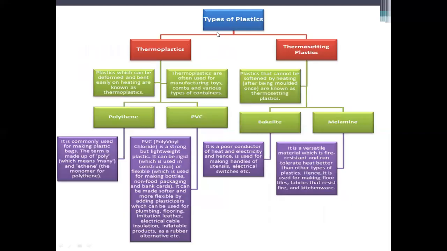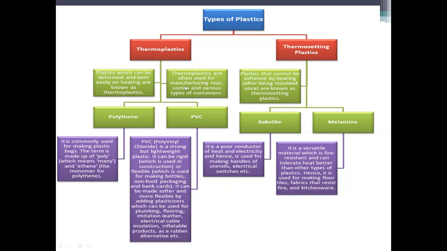So this is the flow chart of the types of plastics. Plastics are of two types, thermoplastics and thermosetting plastics. First we will go with thermoplastics. Plastic which can be deformed and bent easily on heating is known as thermoplastic. Thermoplastics are often used for manufacturing toys, combs, and various types of containers.